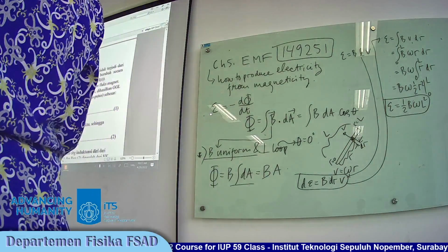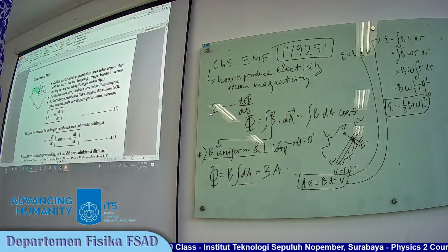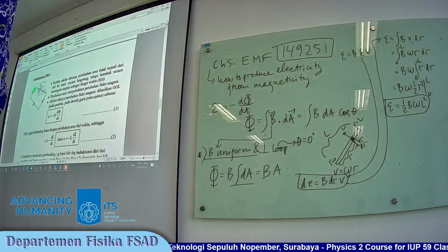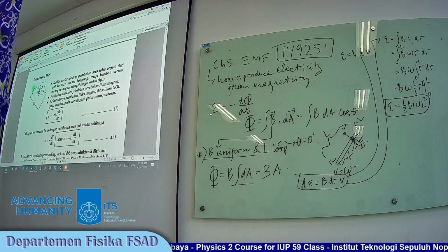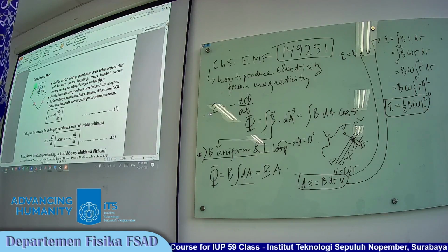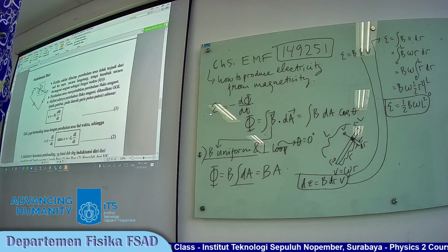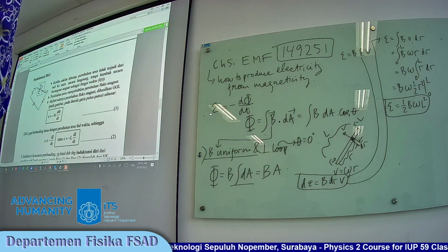When the switch is closed, it means there is a change in current from 0 to I. Ada perubahan arus ketika saklar ditutup dari 0 menjadi I.